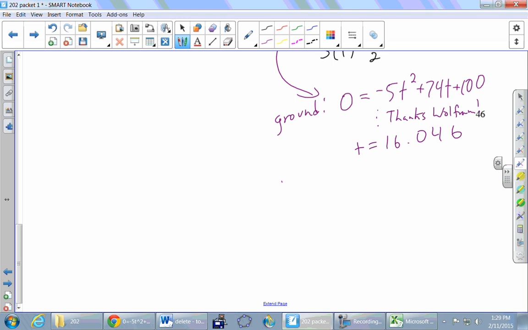And the question finally said, what was its velocity? So what do we do with this 16? Throw it into the velocity formula, right? So v of 16.046 equals, what was the velocity one? Negative 10 times t, right? And then plus the 74. All right, somebody help us out here. Something sounds fishy to me about that answer.